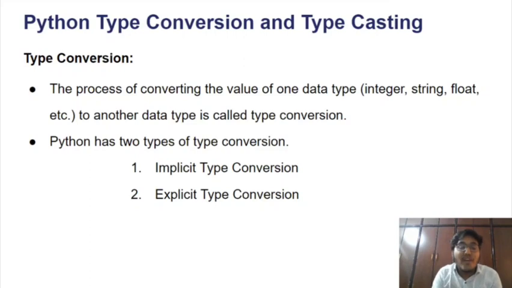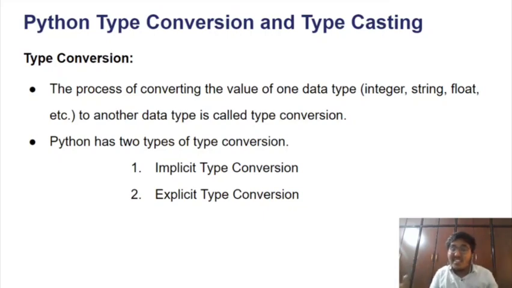Okay, now, how many types of type conversions are there? There are two types: one is implicit conversion, the second is explicit conversion. If ice is being converted into water, we are not applying any force here. At room temperature, ice is automatically converted into water. But if water is to be converted into water vapor, we externally, explicitly apply some force, like heat energy. Then water is converted into water vapor.